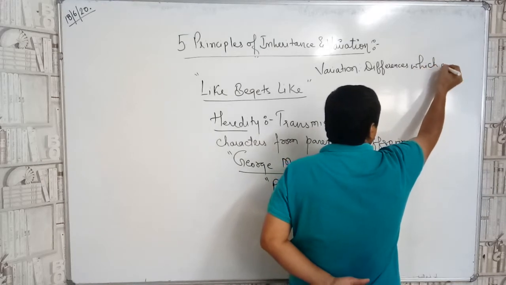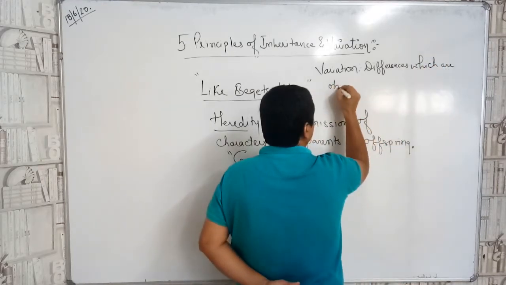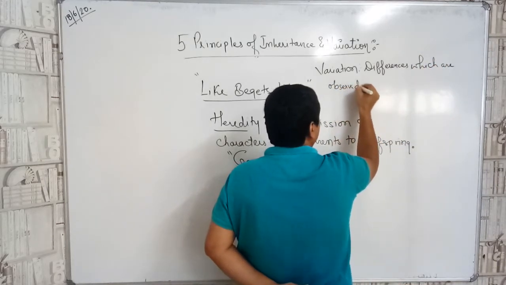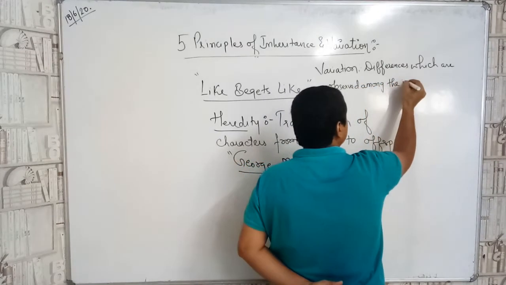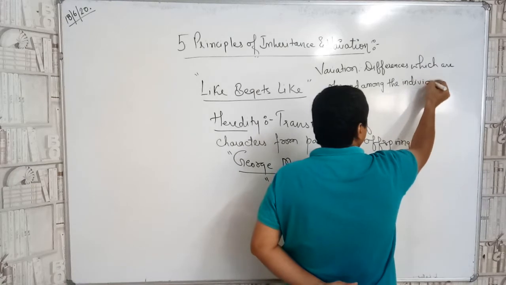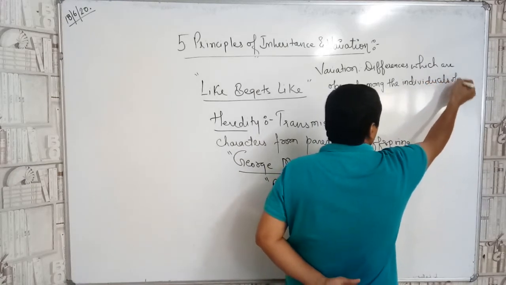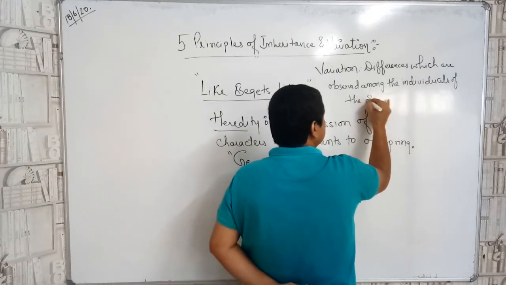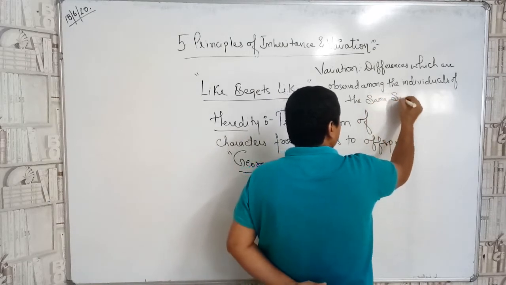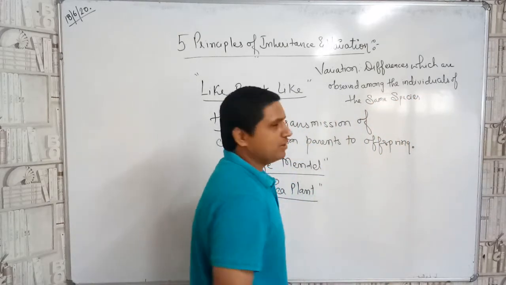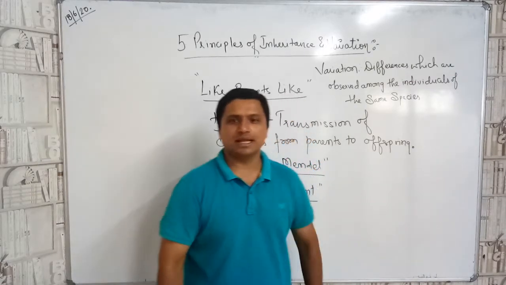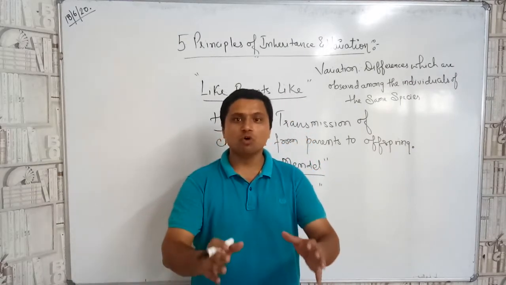Let us take an example of human beings, or Homo sapiens.